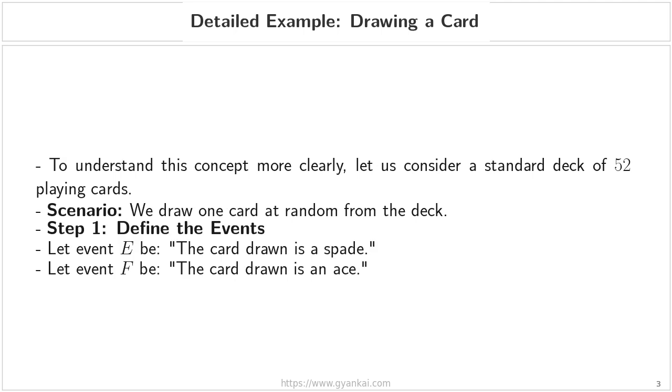To analyze whether these events are independent, we first need to be very precise about what we are looking for. So, in step 1, we will define our two specific events. Let event E be the event that the card drawn is a spade, and let event F be the event that the card drawn is an ace. Keep these two definitions in mind, because in the next slide, we are going to calculate the probabilities for each and see if knowing one actually changes the likelihood of the other.